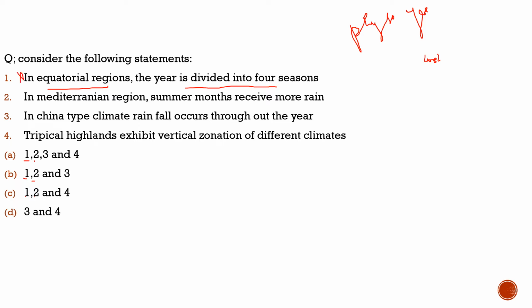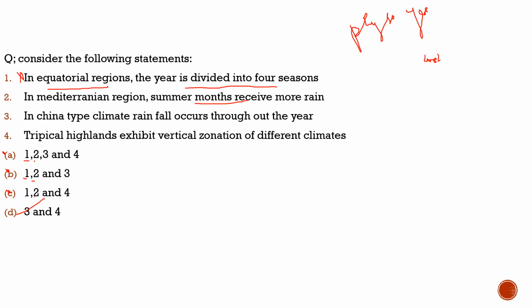If the first statement is incorrect, we can directly eliminate option A, option B, and option C. Now let's look at the second statement: in Mediterranean regions, summer months receive more rain. This is more of a factual thing; if we don't have the proper knowledge, we can't give a proper guess. But for the first statement, we can give an intelligent guess from our basic knowledge. So with this, we can directly answer that the correct answer is option D.